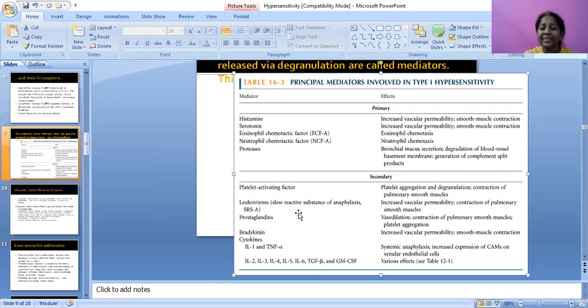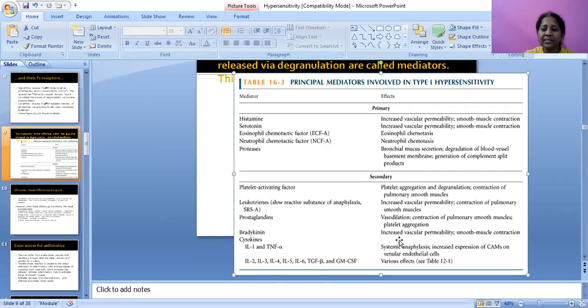What are the secondary effects? Platelet activating factor: platelet aggregation and degranulation, contraction of pulmonary smooth muscles. Leukotrienes increase the vascular permeability and cause contraction of pulmonary smooth muscles. Prostaglandins affect vasodilation, contraction of pulmonary smooth muscles, and platelet aggregation.